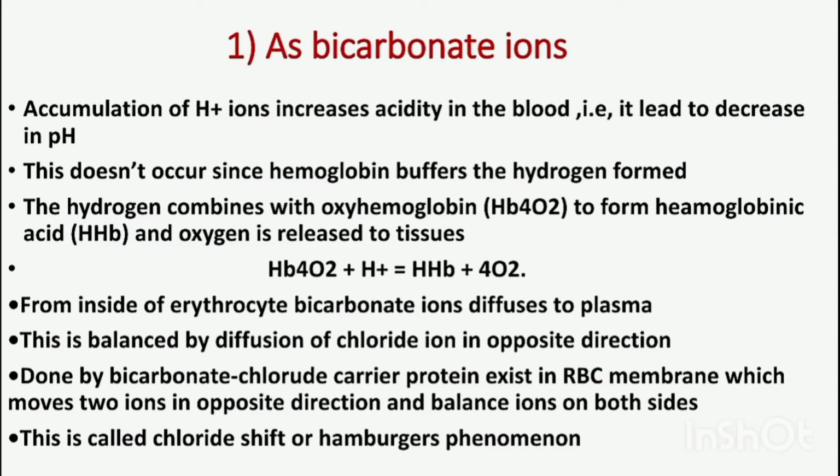As a result, accumulation of hydrogen ion in the blood occurs. The accumulation of hydrogen ion means that the hydrogen ions start to increase in larger quantity in the blood than is needed. As a result, the blood becomes acidic. Acidity of blood means that the pH of the blood starts to decrease. Since an acid has low pH, the blood becomes acidic, so its pH starts to decrease.